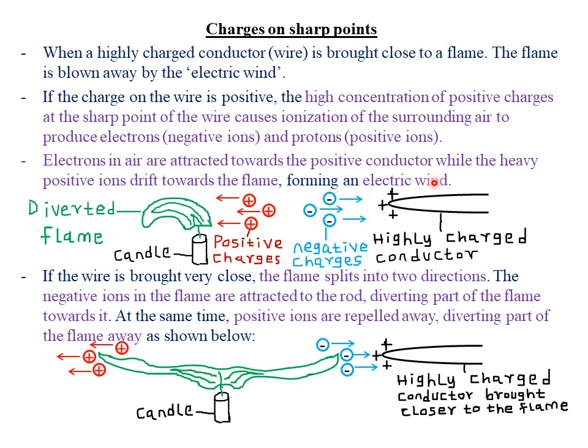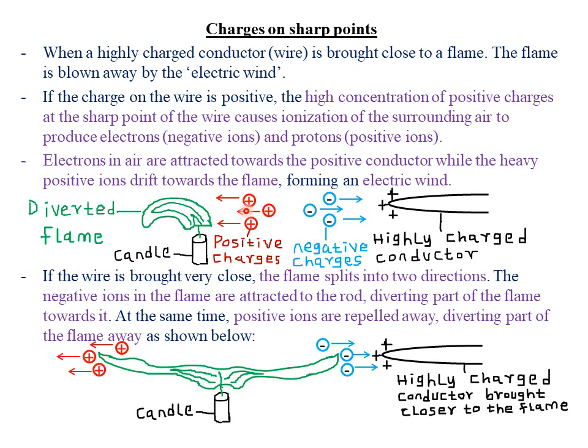So you just need to know the expected observation. The observation is that the flame will be diverted away from the highly positively charged conductor. Then the explanation is that the high concentration of positive charges at the sharp points of the wire causes ionization of the surrounding air, leading to production of electrons and protons. Now the electrons in the air are attracted towards the positive conductor, while the heavy protons or the positive ions drift towards the flame.